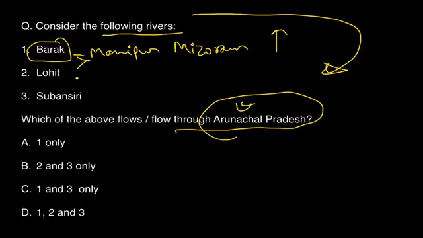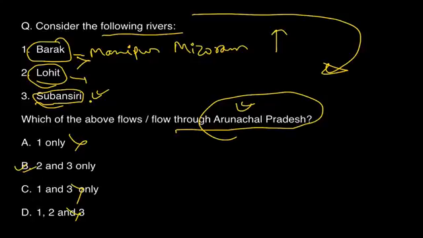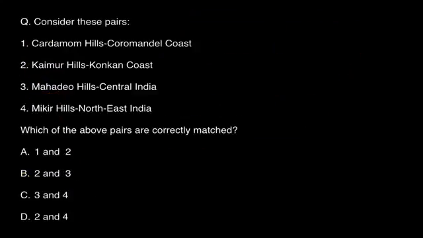Okay, obviously no. Lohit is a district in Arunachal Pradesh, so for 100% sure Lohit river will pass through Arunachal Pradesh. And I am not really sure of Subansiri. So still I can eliminate 1. So answer is 2 and 3. So obviously the answer will come. This is called the elimination method. You will not know the answer 100% of the time, but still you should mark it, because people like me will mark it and then you will lag behind.